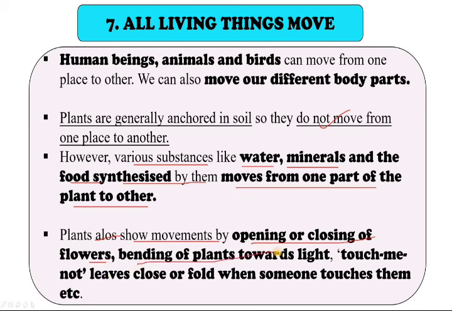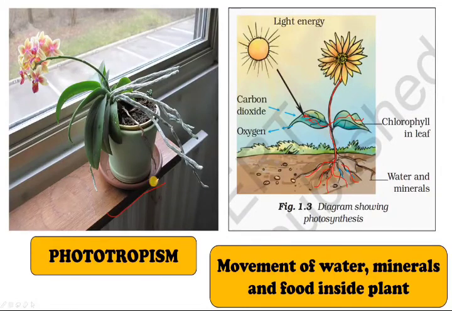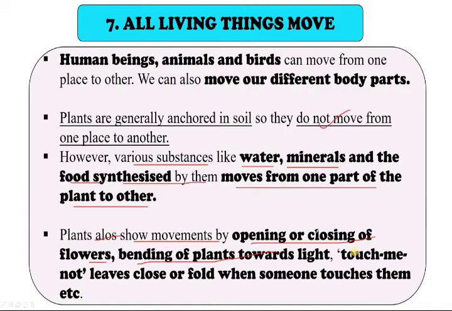So touch-me-not leaves close. Look at here, that is phototropism. It will bend towards where the light is available. It will bend to that particular area. So movement is also possible. Even though the plant is fixed in the soil, it can move like this.